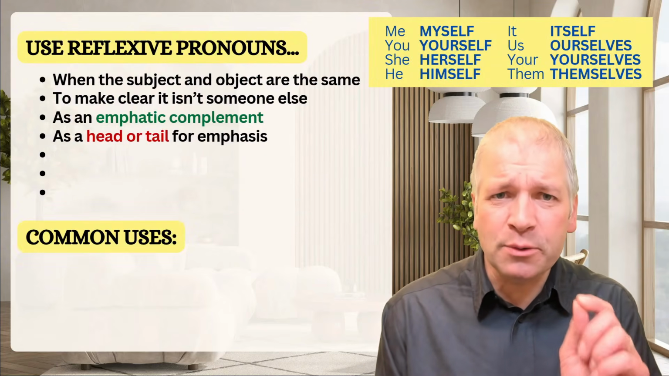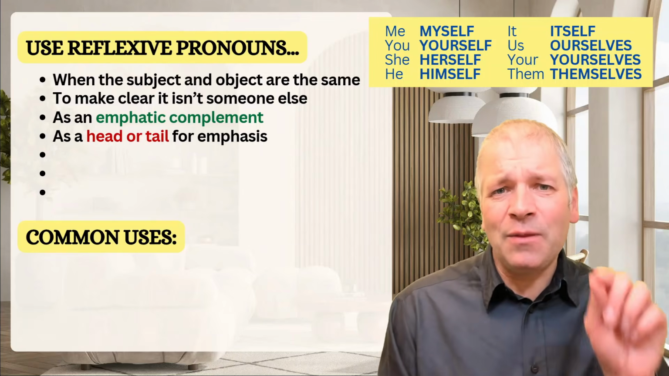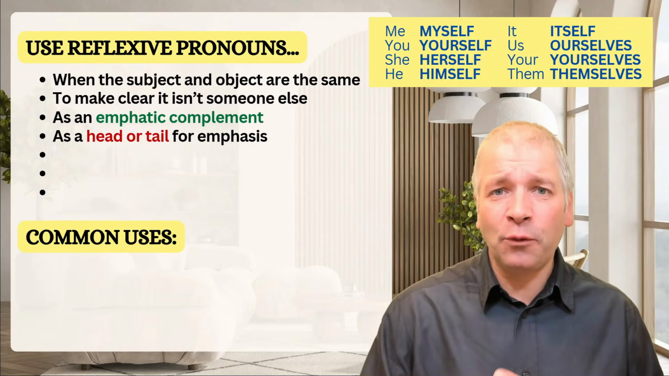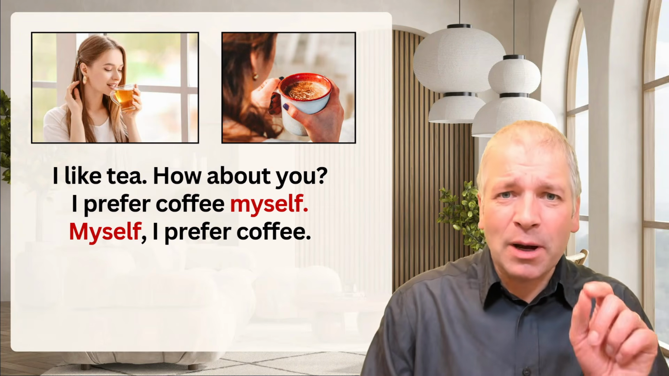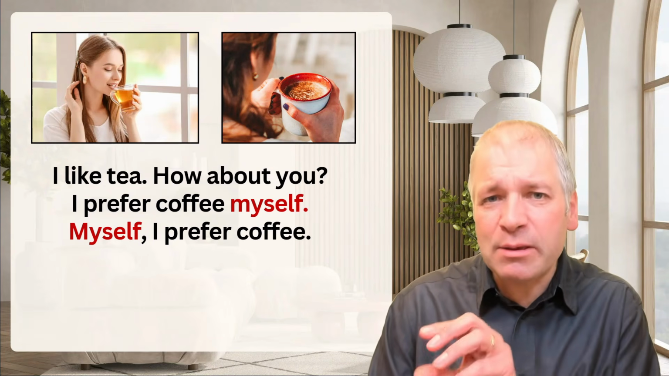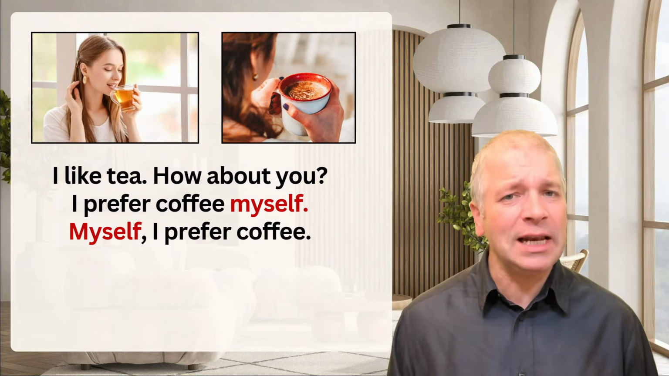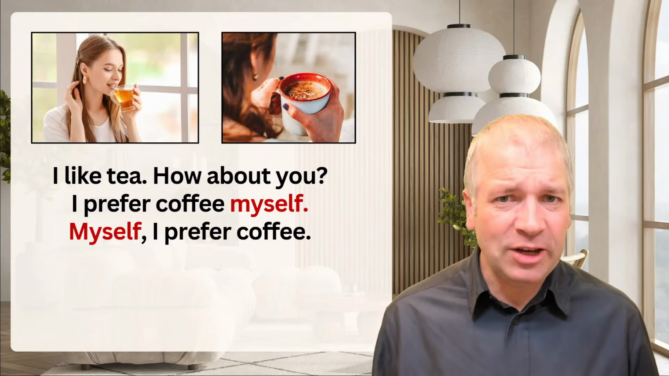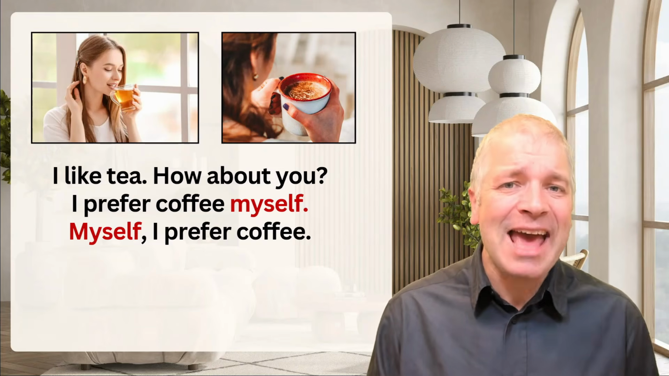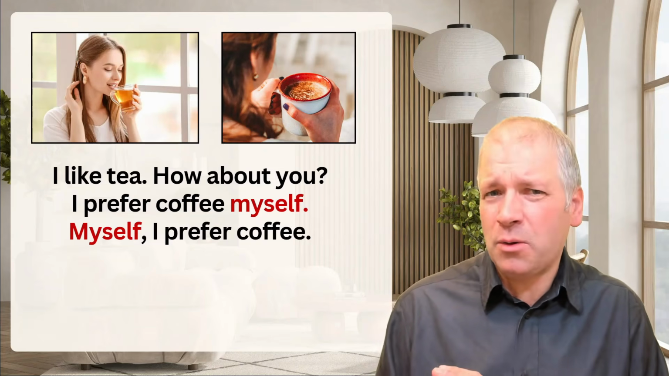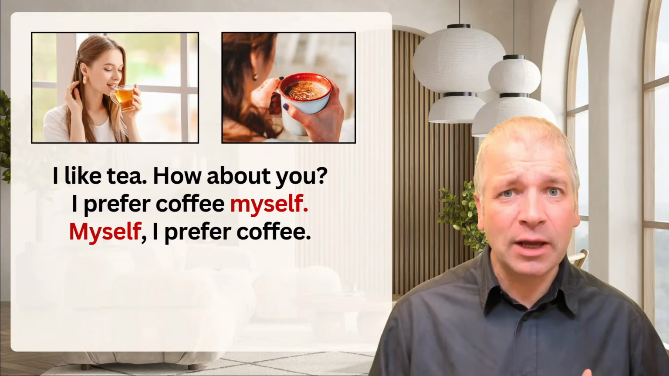So why did we use myself at the beginning and the end? Well, we use it as what we call a head or a tail for emphasis. Myself was the tail in the first sentence, I prefer coffee myself, to emphasize it's her feelings, not the other person's. And without any real change in meaning, we could also use it as a head, the first word. Myself, I prefer coffee. So making it clear again, I'm just referring to me.